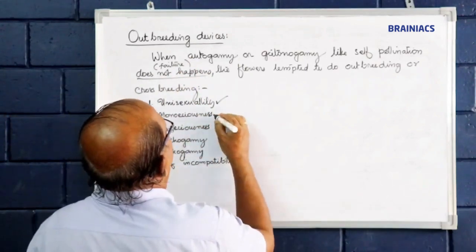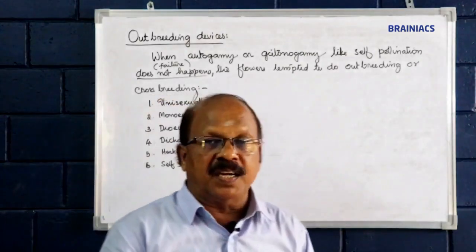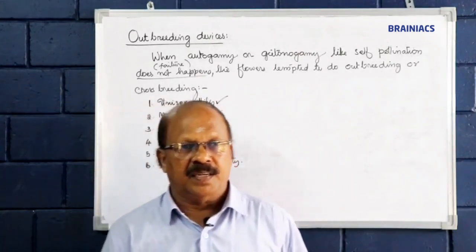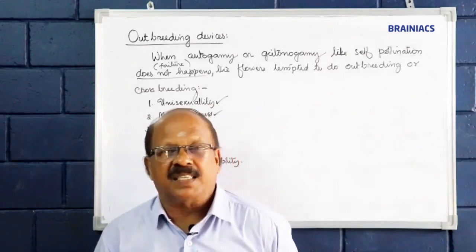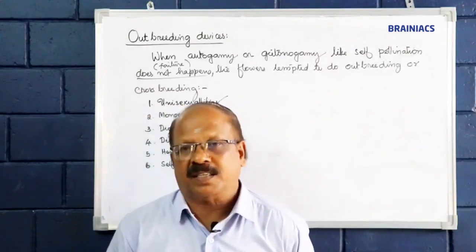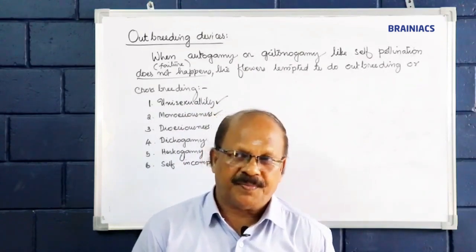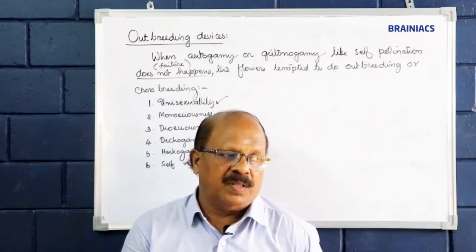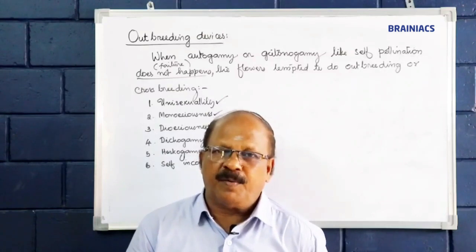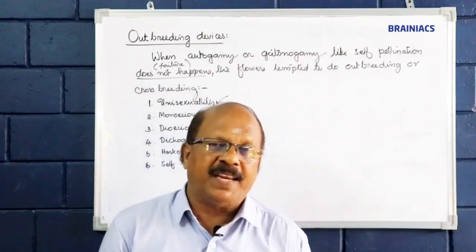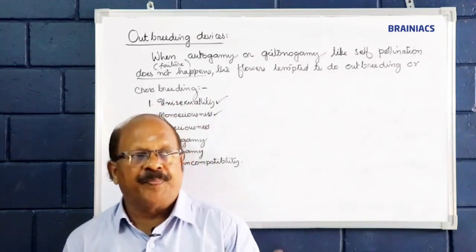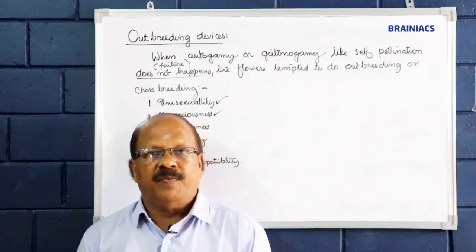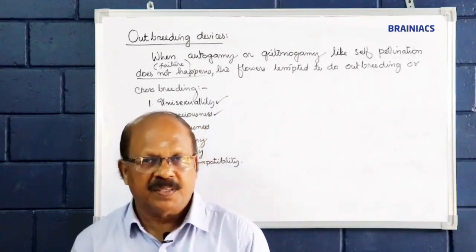Second is monoeciousness. Both the male flower and female flowers are present in the same plant. In some cases, geitonogamy as well as autogamy become failure. Say a female flower is produced, and the male flower may develop after a few days, so the female part decays whenever the male flower attains maturity.